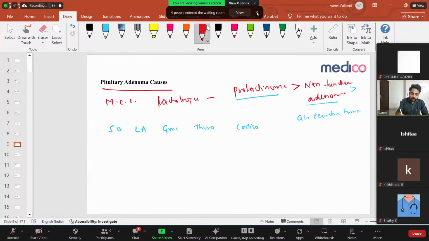Why is this mnemonic important? Because if there is any pituitary gland insufficiency, the hormones will decrease in the following order. First somatotropes will decrease, then lactotropes, then gonadotropes, then thyrotropes, then corticotropes, ultimately corticotropes. So that is the reason you have to remember it in this sequence. Right? That's it. Simple thing.